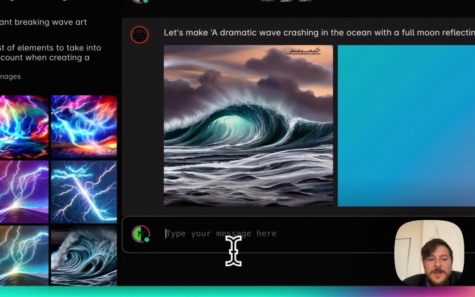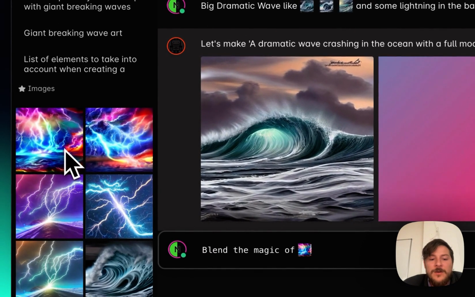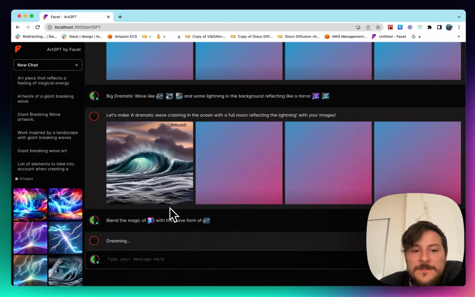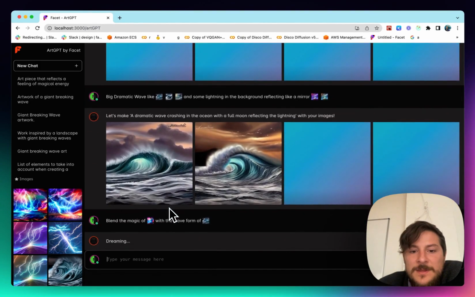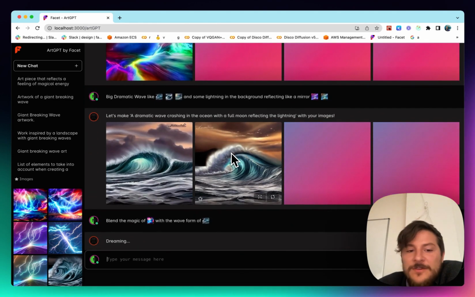And let's try to blend the magic of blank with the waveform of this here. This is really nice here. I like how the lightning is almost appearing inside of the wave itself, rather than striking across the surface.